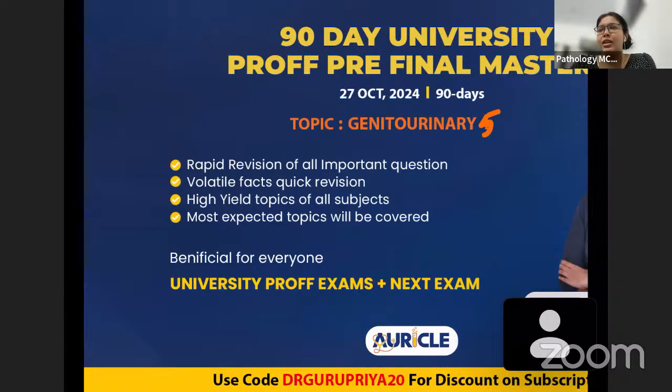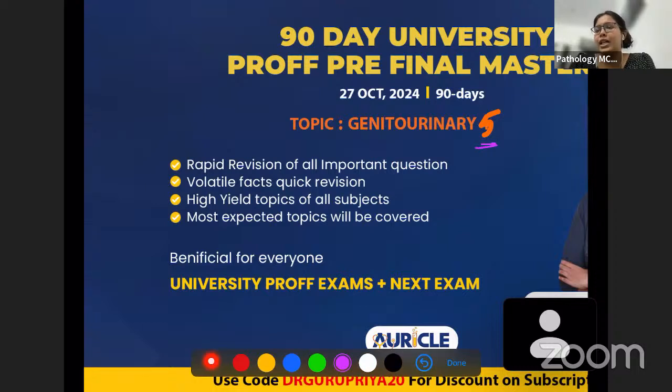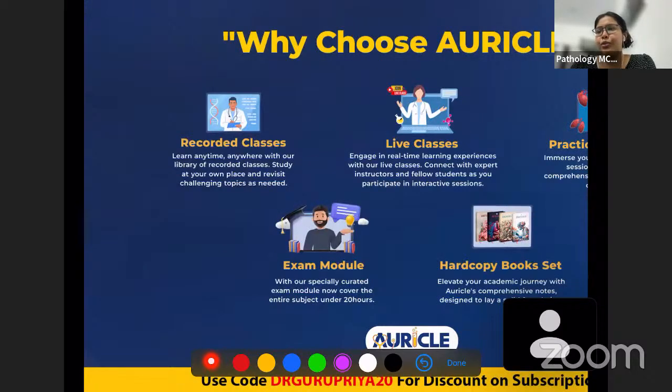Hello, students. So in this class, we are going to discuss genitourinary, and this is class 5 of our genitourinary. This is a part of our 90-day university pre-final mastery program. In this program, we are going to rapidly revise all important topics and volatile facts. In this class, we're going to discuss a few short answer questions, long answer questions, and case-based questions. Also, a few multiple choice questions.